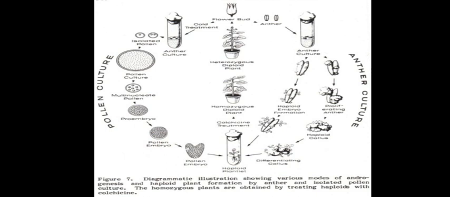On the other hand, in anther culture, we take the anther from the flower bud and put it into the culture medium, and there are two ways for the culture. In one way, the reticle portion of the anthers germinates and forms callus.